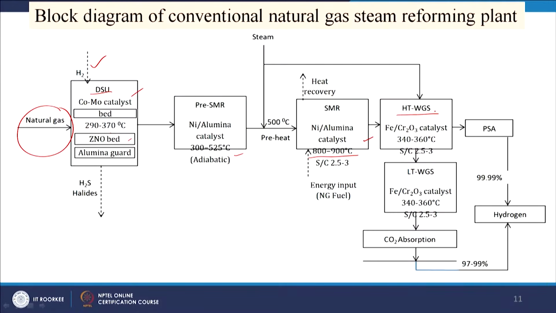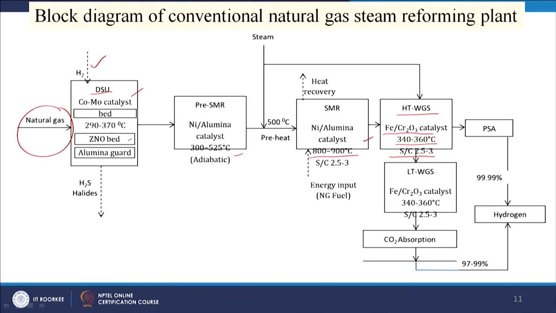So, the high temperature water gas shift reaction is taking place here with the help of FeCr2 catalyst at 340 to 360 degree centigrade, with the S by C ratio 2.5 to 3. Then we will be getting more hydrogen rich gas, and that will go for pressure swing adsorption for the separation of hydrogen, and then the rest of it is going to the low temperature water gas shift reaction, and here FeCr2 catalyst and 2.5 to 3 S by C ratio.